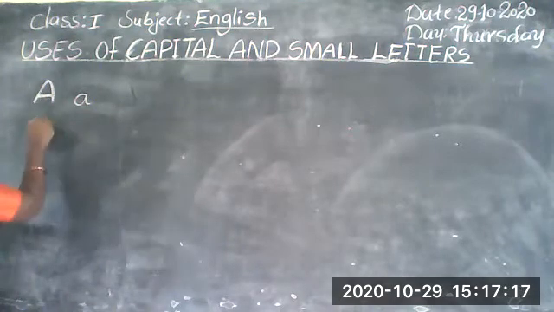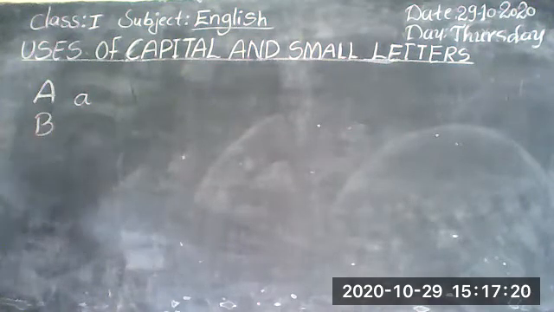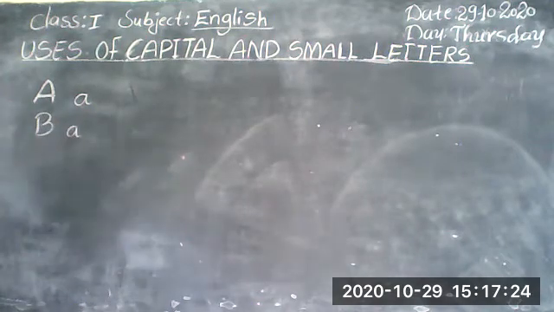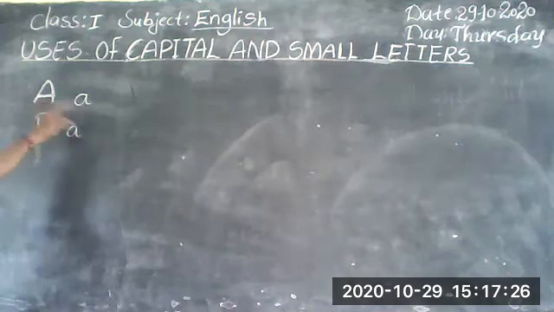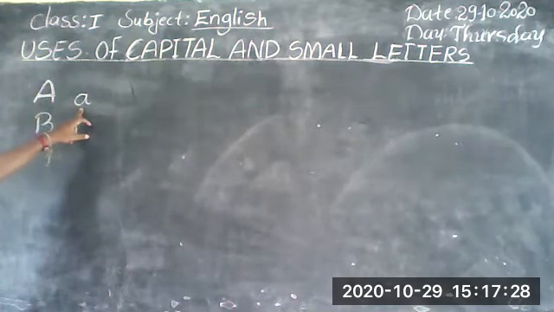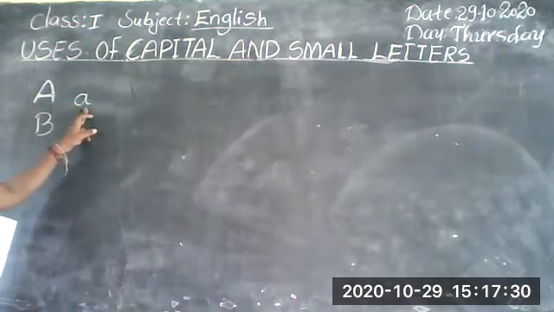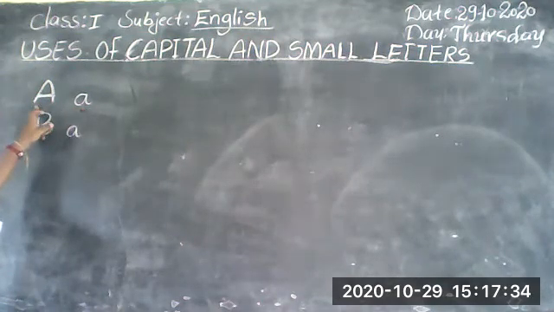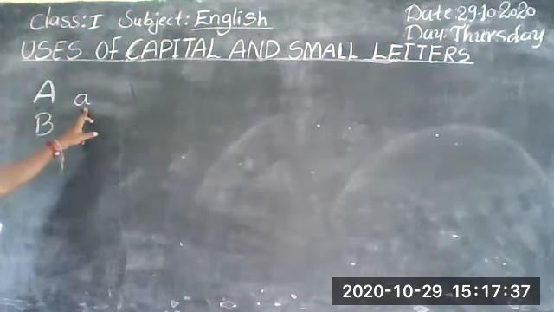And B. This is capital B, this is small b. Do you know, children, what is the difference between capital and small? Pronunciation is the same. Writing is different. This is the capital letter, this is the small letter. This is also A, this also A only. Okay?